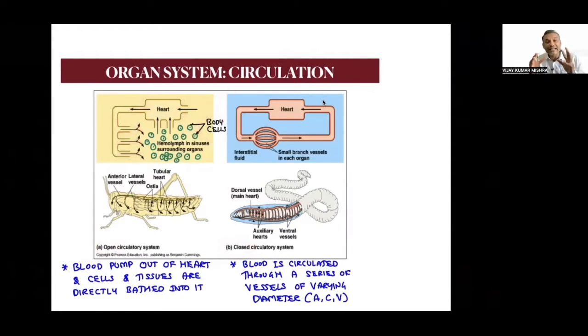Body cells or body tissue get bathed by the fluid which is released by the heart. Are you getting it? So an open circulatory system is that system where blood is pumped out of the heart, and cells and tissue are directly bathed in it. They will directly take a bath from the blood, or we call it hemolymph. Yes, sir.